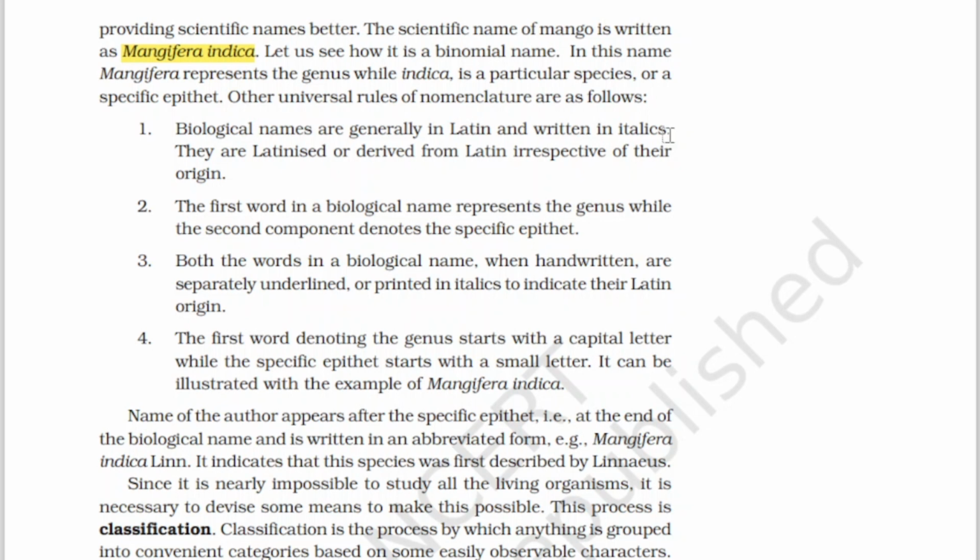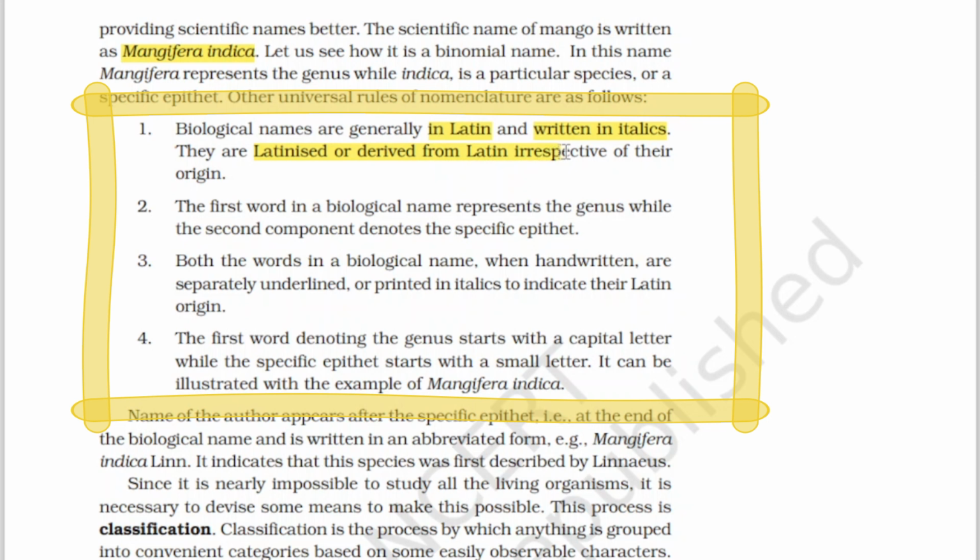There are certain rules to follow when naming an organism. Biological names are generally in Latin and written in italics. They are Latinized or derived from Latin irrespective of their origin.